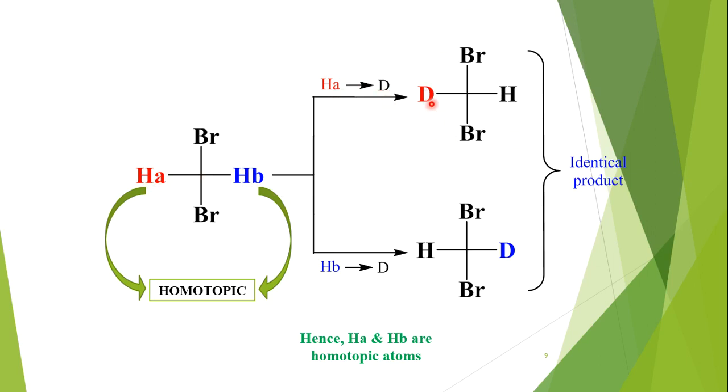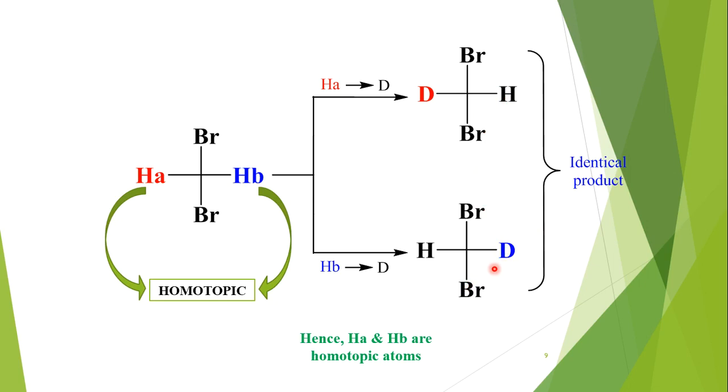In place of HA we get deuterium, and in the second part we replace hydrogen B with deuterium instead of hydrogen A. If we compare these both products, these both structures, then we can say these are exactly identical.